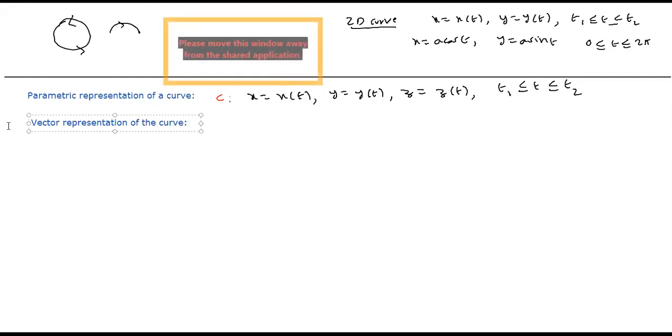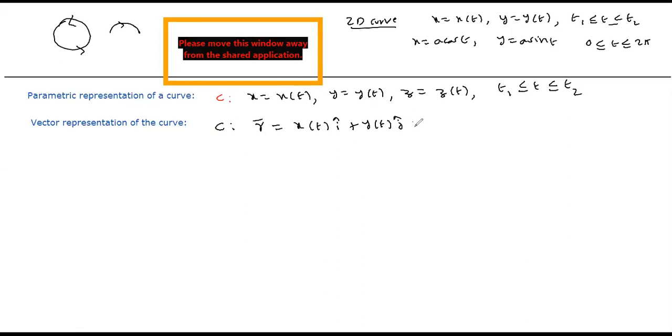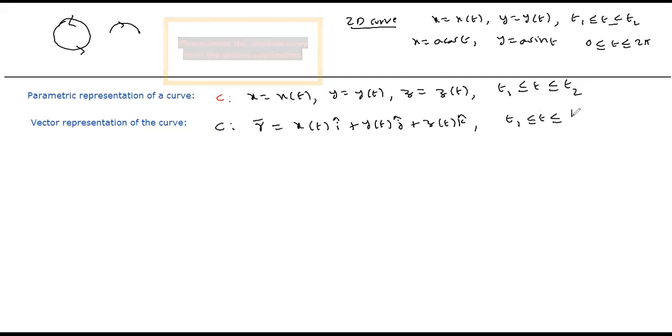In vector form we denote curves like this: r bar equals x of t i bar plus y of t j bar plus z of t k bar, where t is varying from t1 to t2.